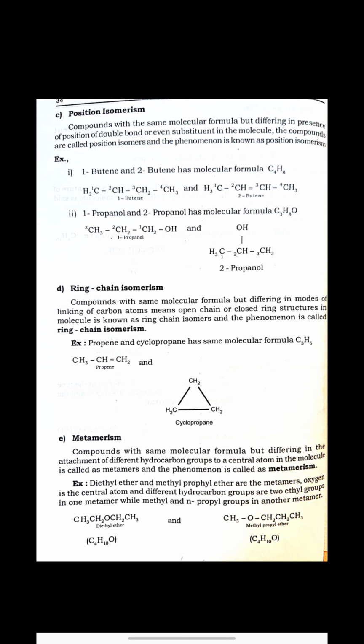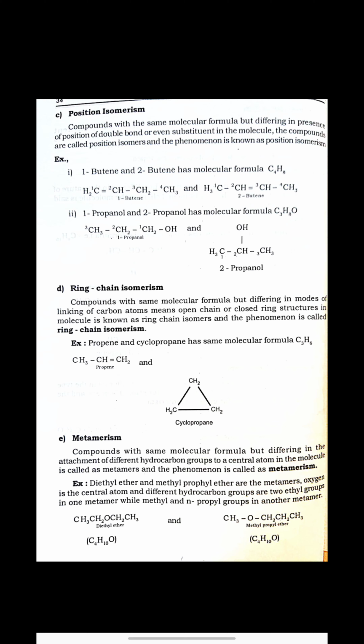Then the fifth one is metamerism. Here, compounds with the same molecular formula but differing in the attachment of different carbon groups to a central atom in the molecule are called metamers, and the phenomenon is called metamerism. You can understand it better by taking the example of two compounds: diethyl ether and methyl propyl ether. These two compounds have the same molecular formula, C4H10O.